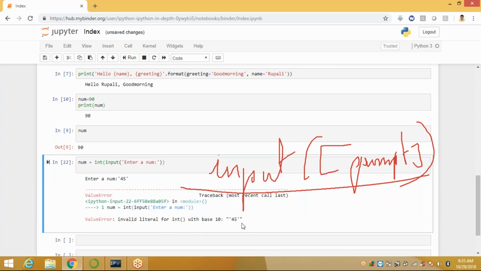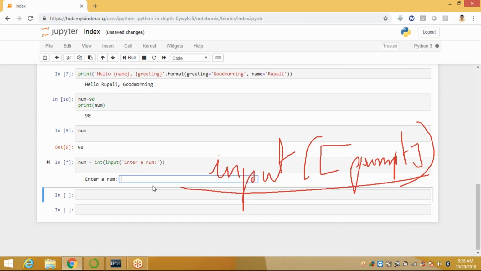You can give the string value, and automatically it converts the input into integers. Int 45, it displays 45. When you want to convert those values, either integer or float, you can go in front of the input method with int or float.